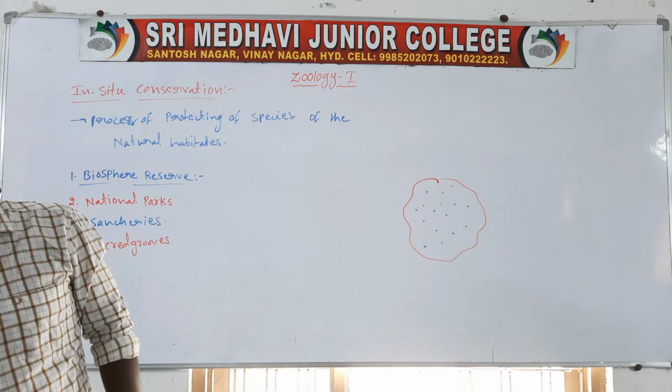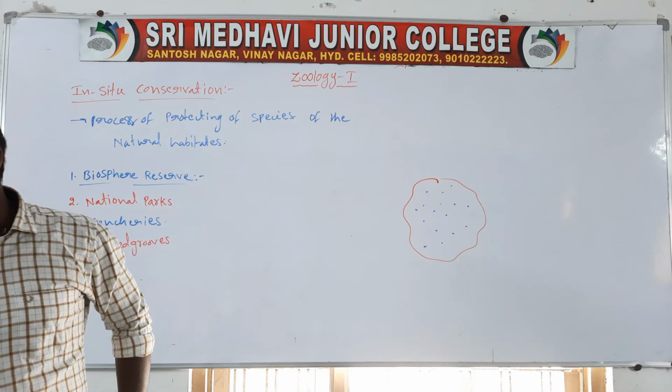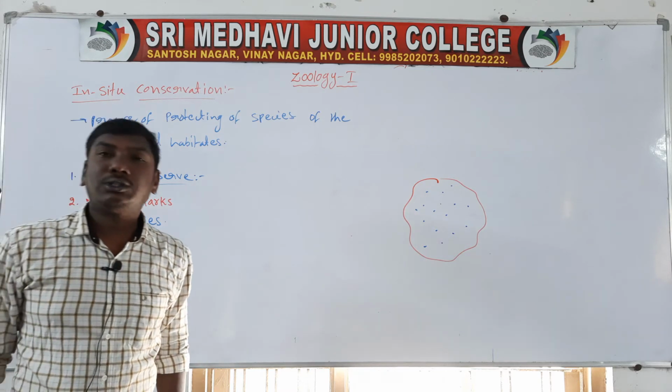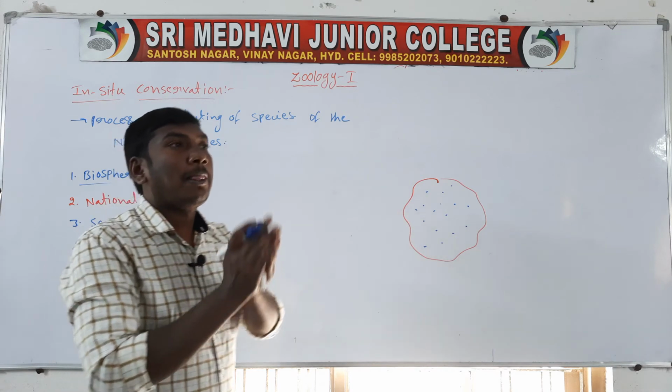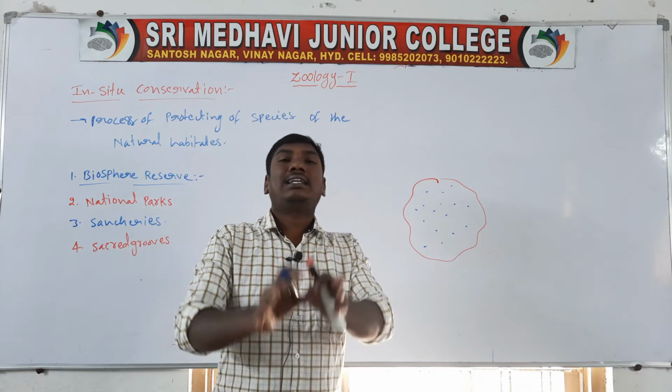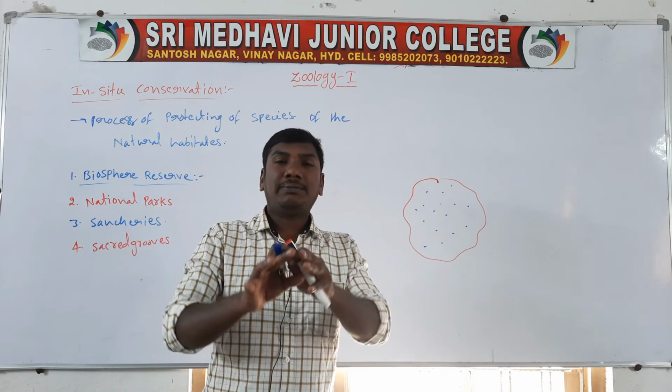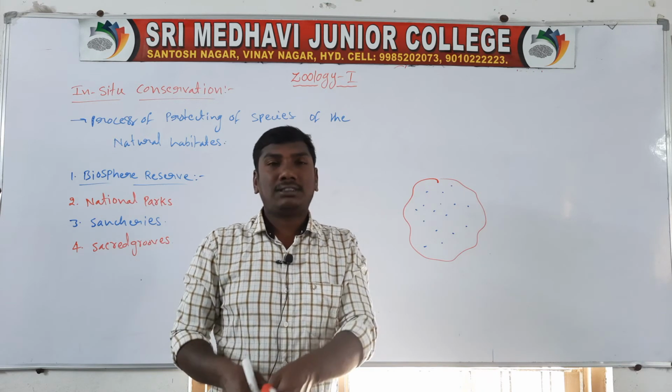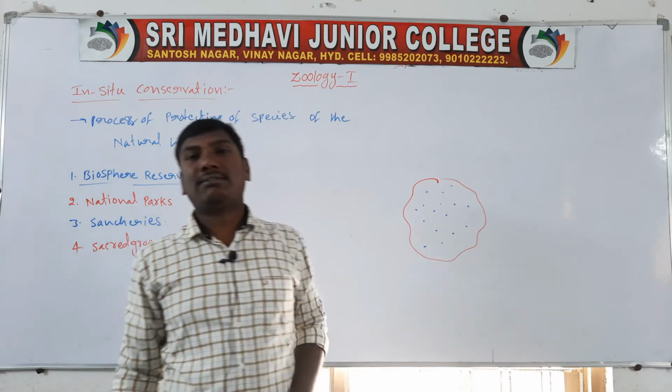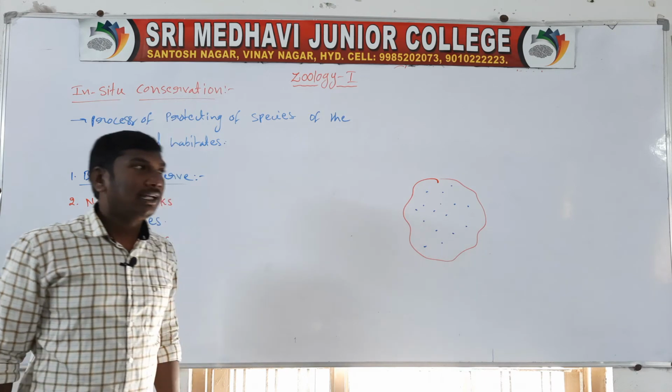The minimally disturbed areas that are identified are converted into biosphere reserves.